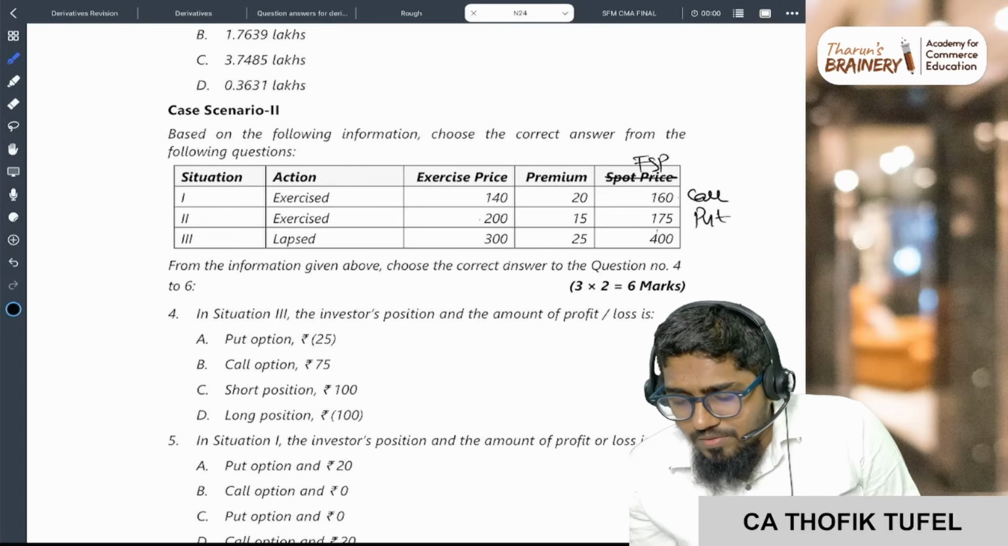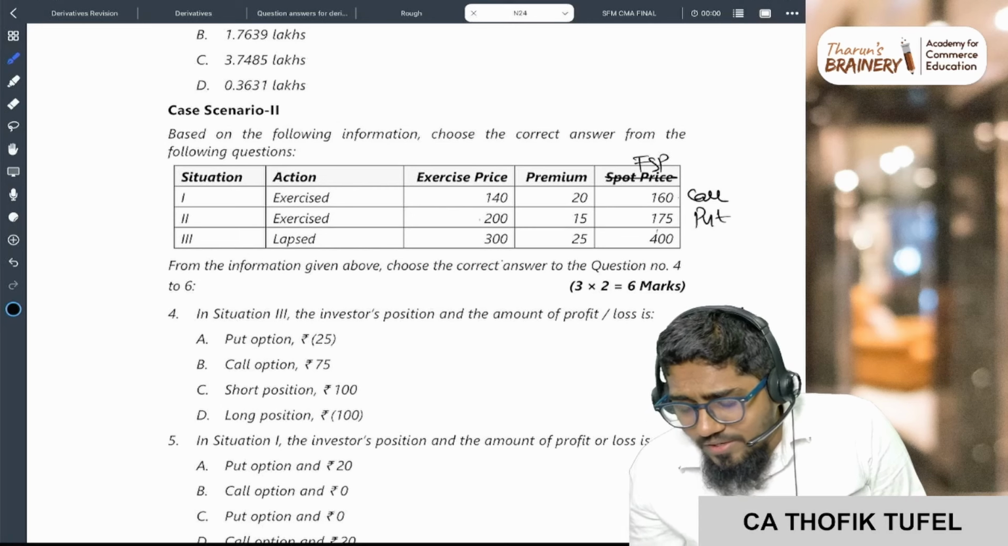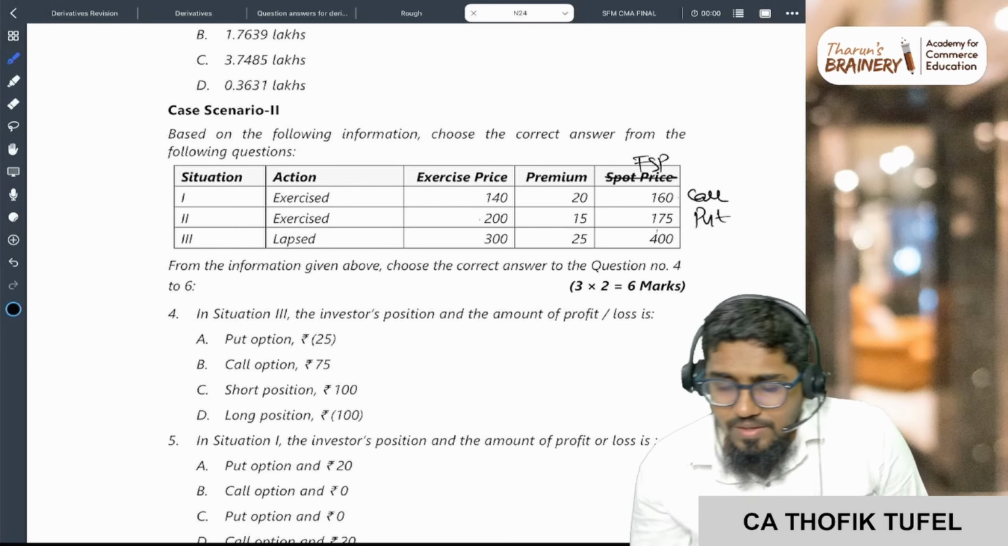Okay. Third one. I have the right to buy at 300. Okay, this is the answer.